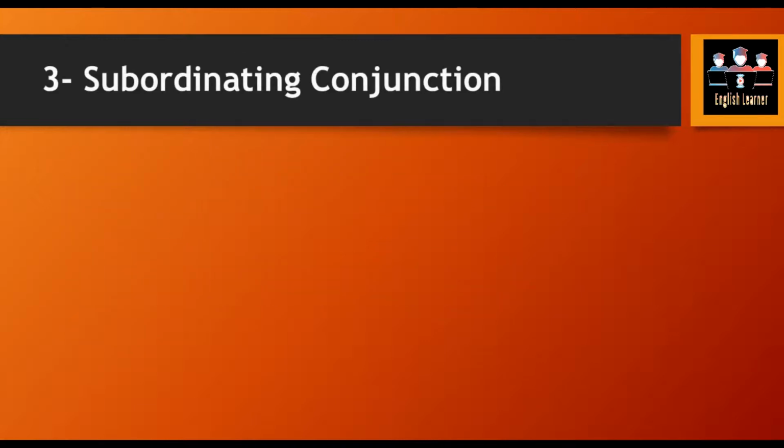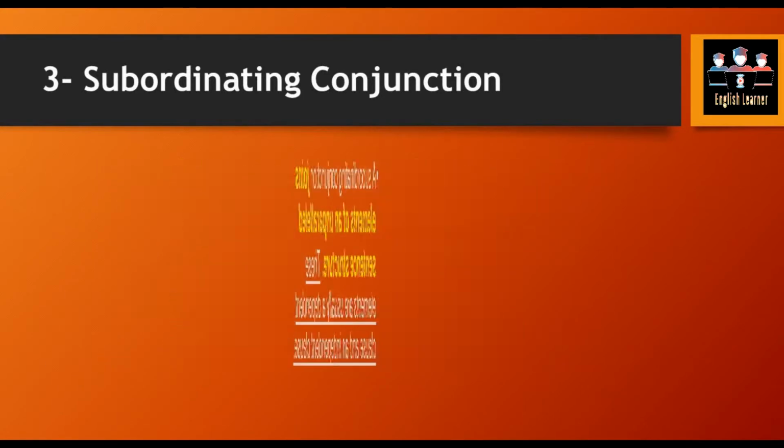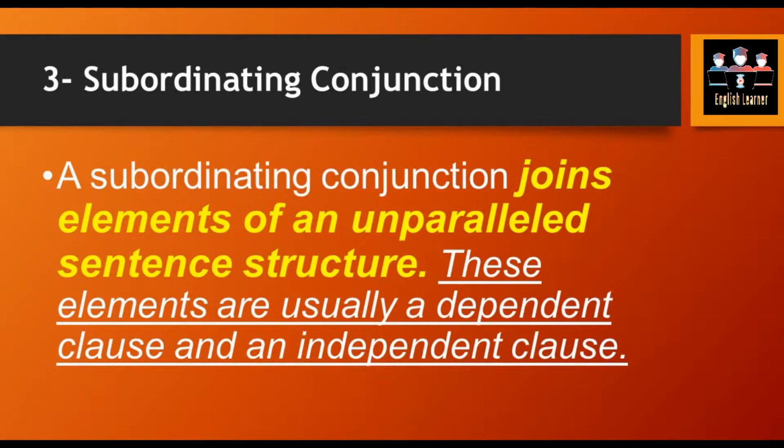Next we are going to deal with the third type of conjunction, and that is the subordinating conjunction. Now the name is indicating sub and ordinate. That means now we are going to deal with unequal ranks, as it is indicating sub. Sub means the one which is under someone. A subordinating conjunction joins elements of an unparalleled sentence structure. These elements are usually a dependent clause and an independent clause.